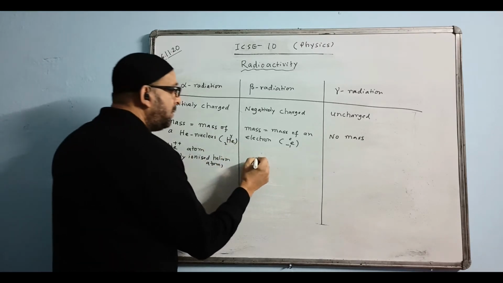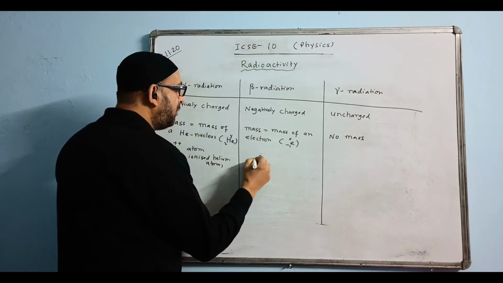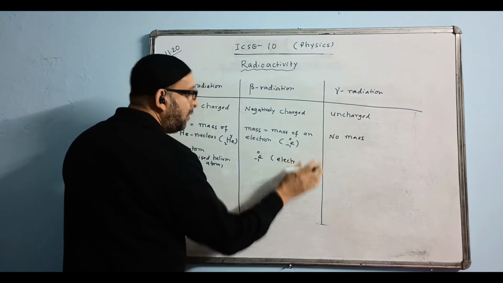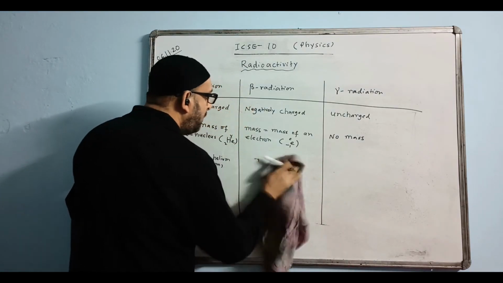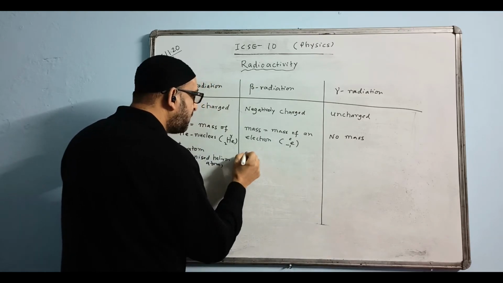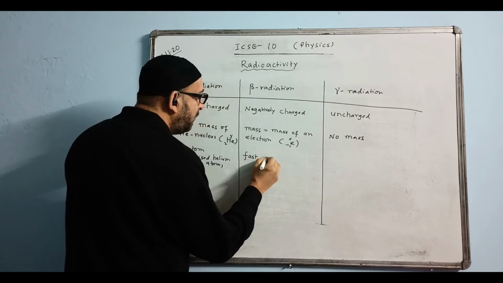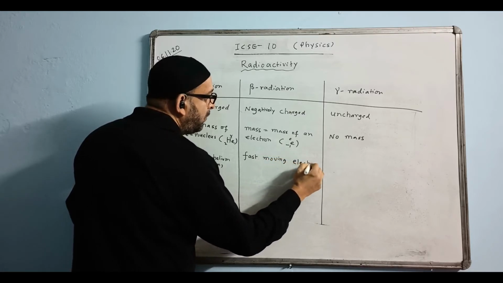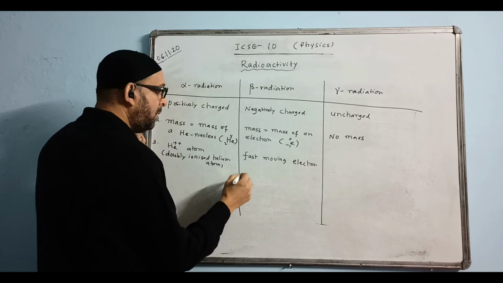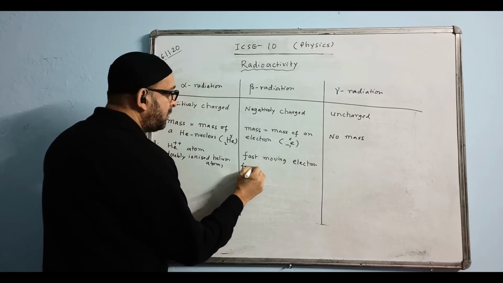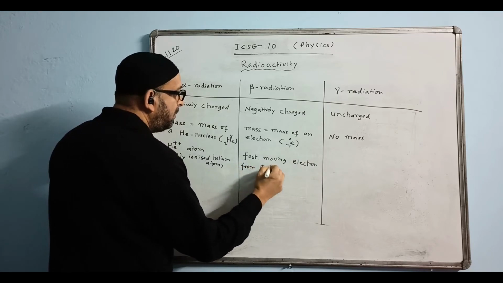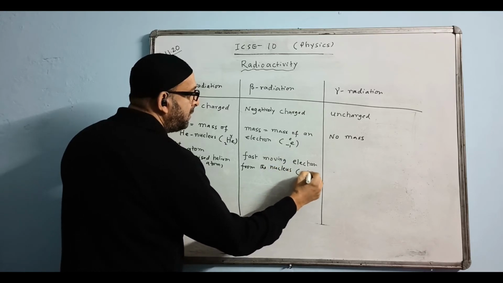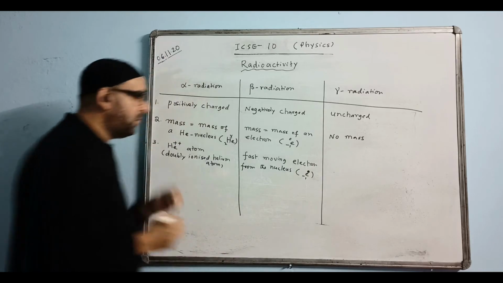This will be electron. We write -1 for this, which means electron. Or here we write fast moving electron from the nucleus, and write like this -1 and 0.